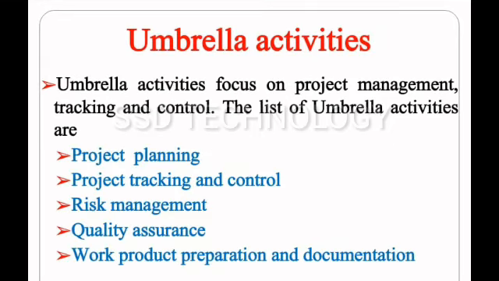Next, we move on to umbrella activities. The umbrella activities occur throughout the process. They focus on project management, tracking, and control. The list of umbrella activities are project planning, project tracking and control, risk management, quality assurance, work product preparation and documentation.